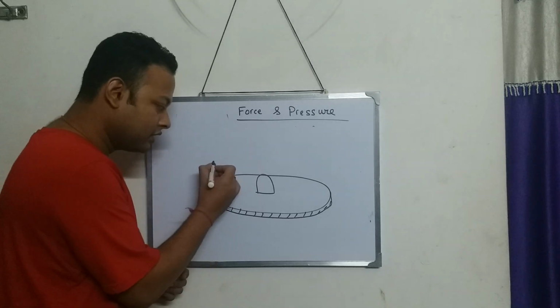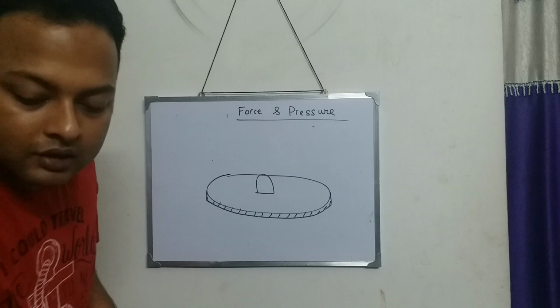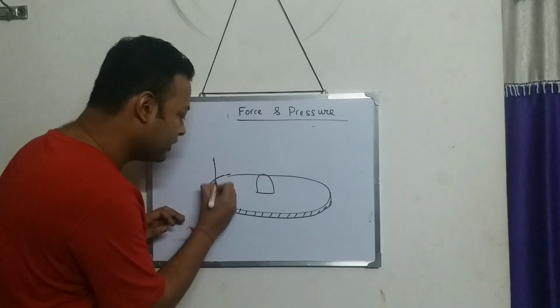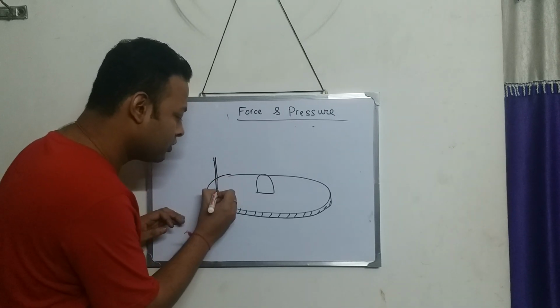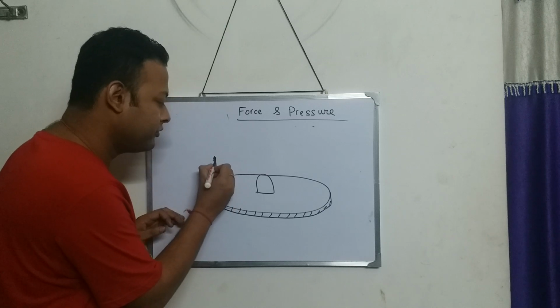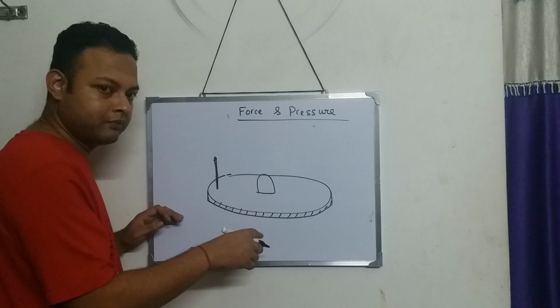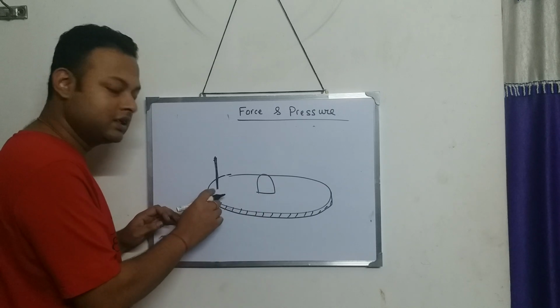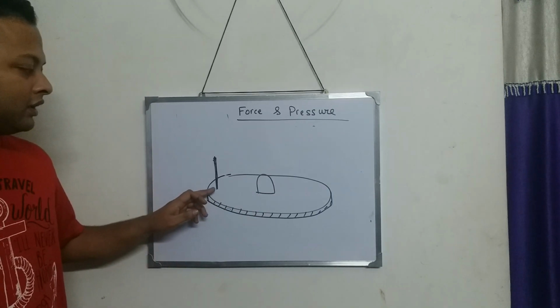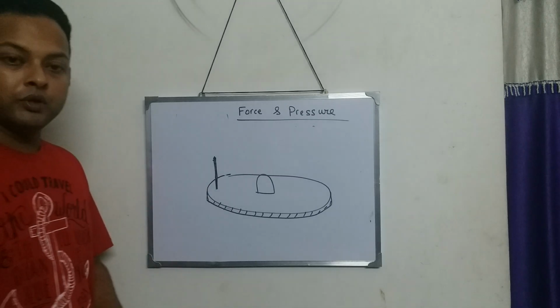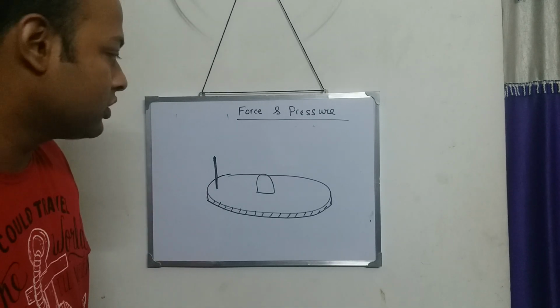There is a stick. The stick is at the end of the wheel. This is the wheel which the potter turns, and the stick is at the end of the wheel. Why? Because the same concept.